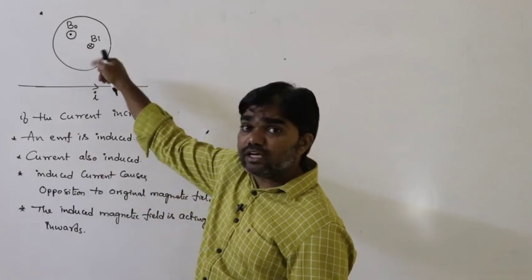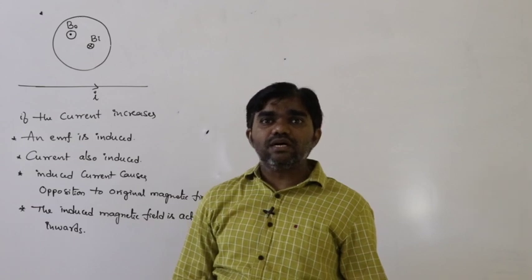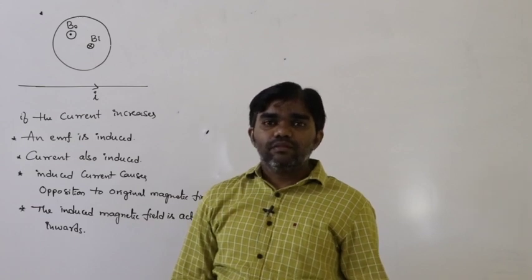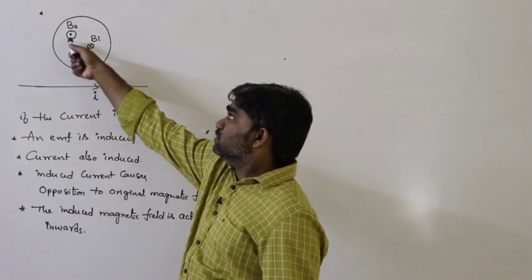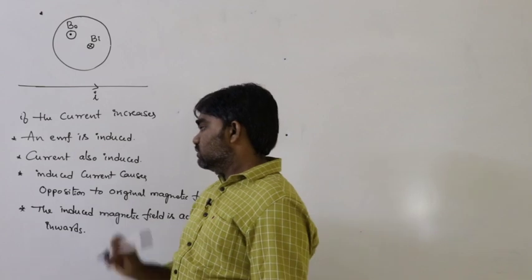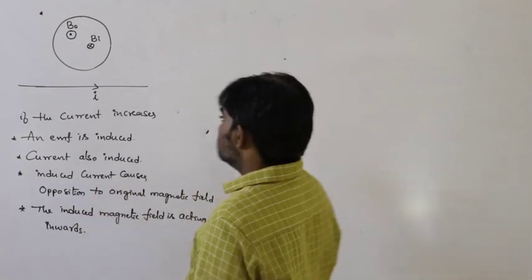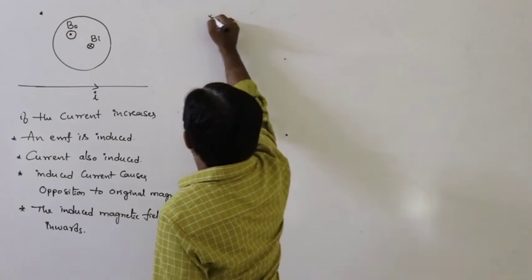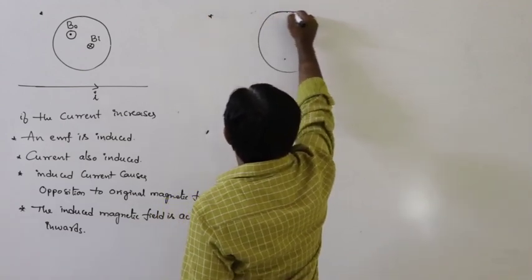The induced current causes opposition to the original magnetic field, that is called Lenz's law. So this is the original magnetic field, and this is the induced magnetic field. That is the situation when the current increases. Next, in the same case, if the current decreases, what happens?